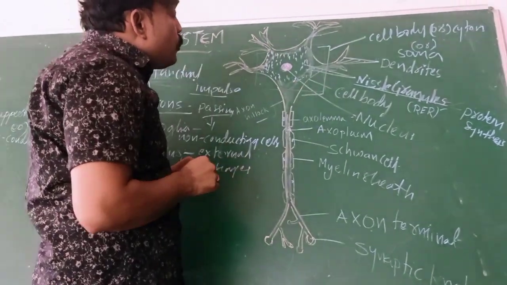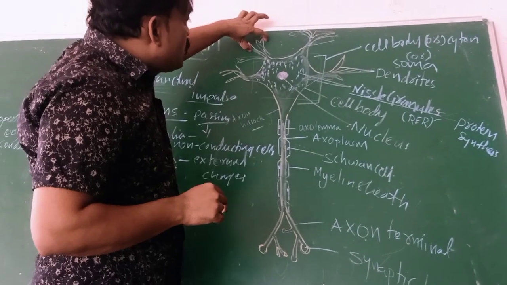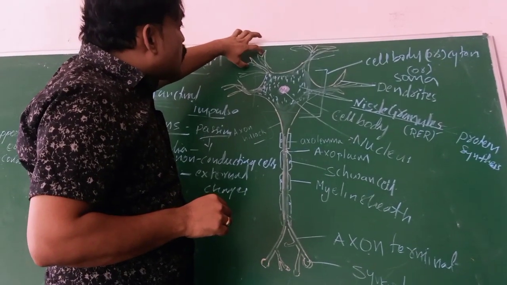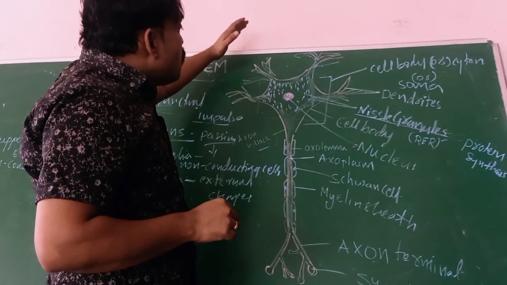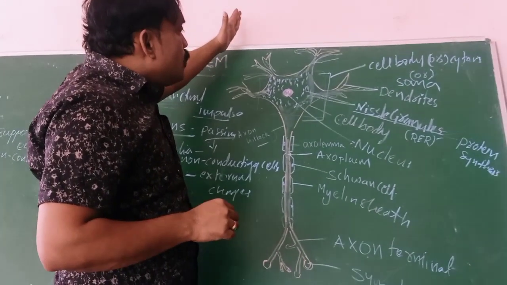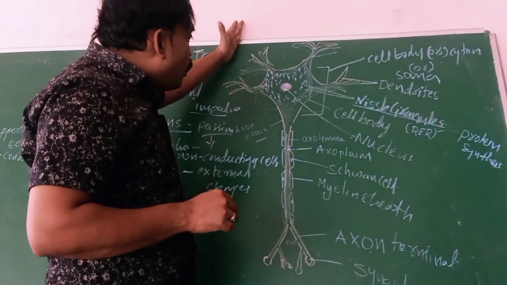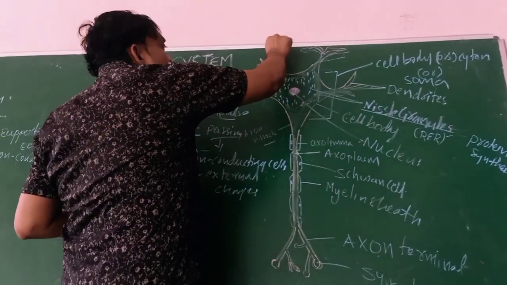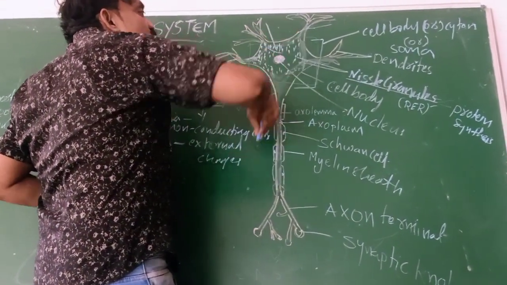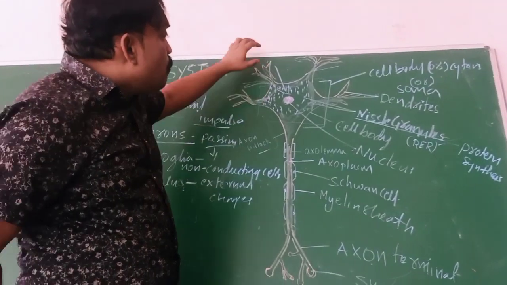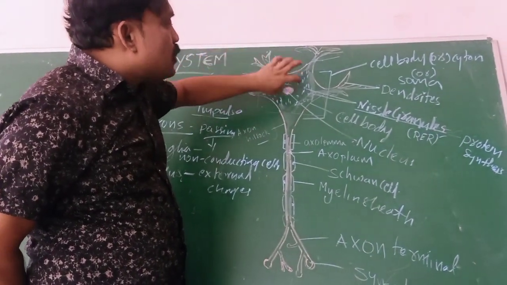What is the use of these dendrites? These branches pass the messages from sensory organs, other parts, and other neurons to the cell body. They are conducting the messages to the cell body.